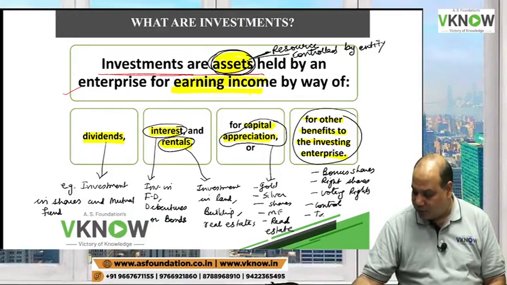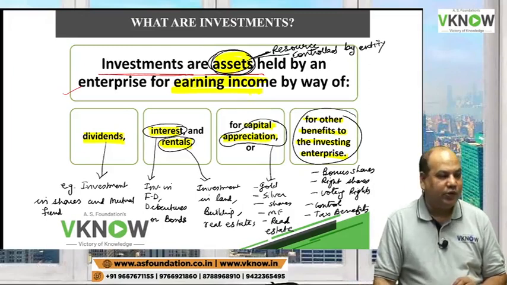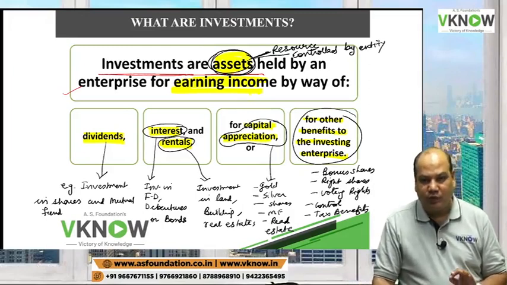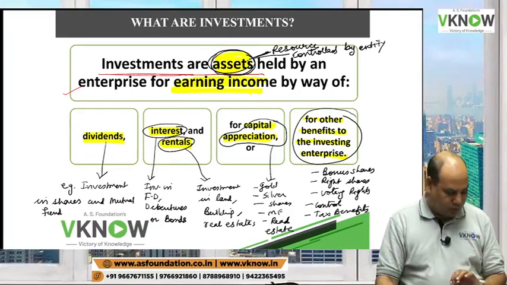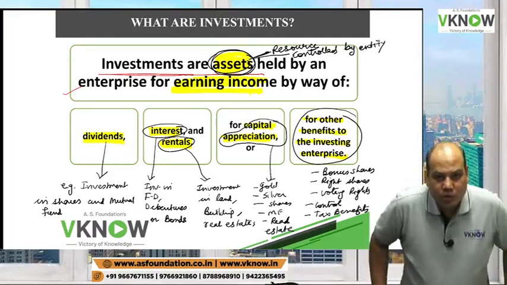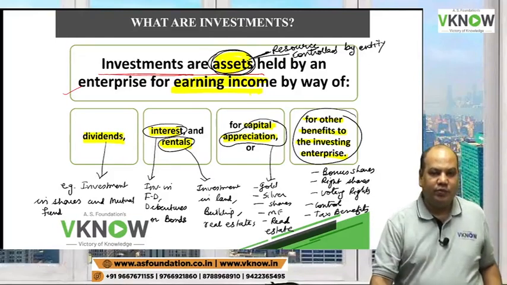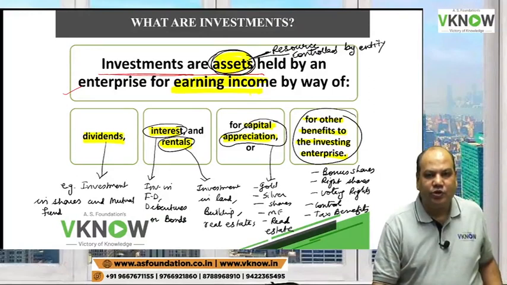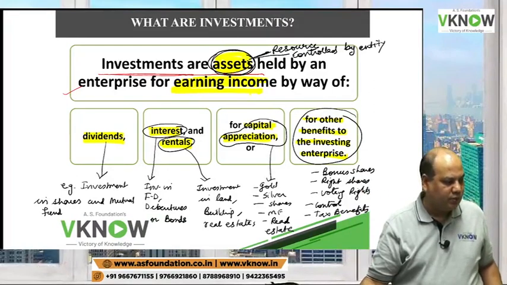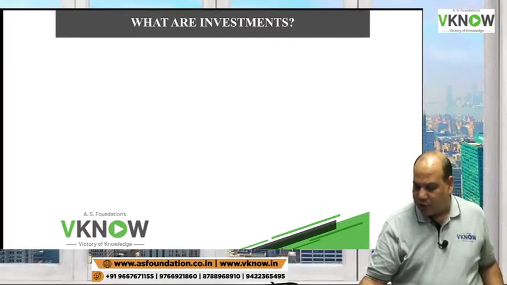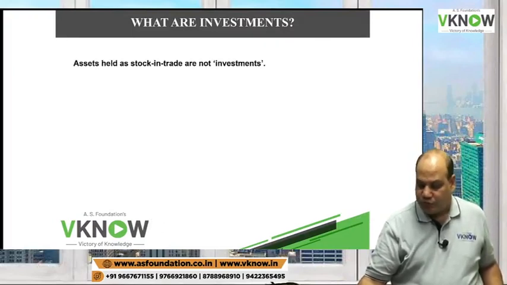Tax benefit, there are tax benefits. So let us revise. The purpose of holding investment is to earn dividend, interest, rental, capital appreciation, or for other benefits. Investments are assets which are held by an investor for the following purposes. Okay. So I hope the definition of investment is clear.